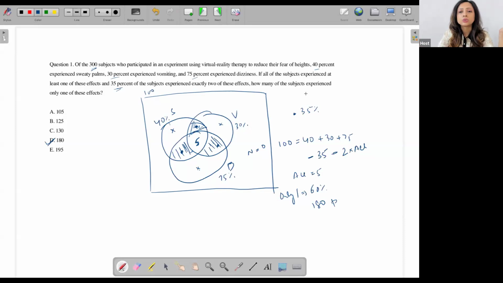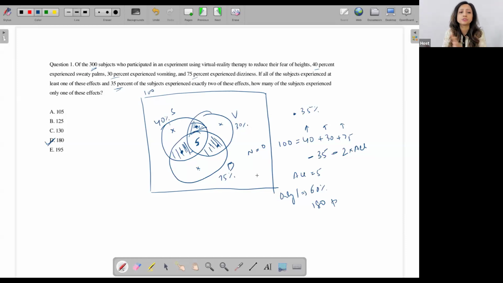Where am I going to have only A, only B, only C? There are these very basic two formulae which we use all the time. Of course, total is equal to A plus B plus C, etc. And the other one is where we see total is equal to only one, only two, plus only three, plus none. These are the two basic formulas that we need to remember, and then we can do everything by just using the Venn diagram.